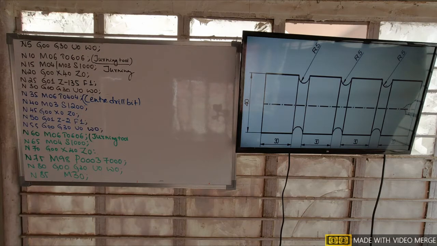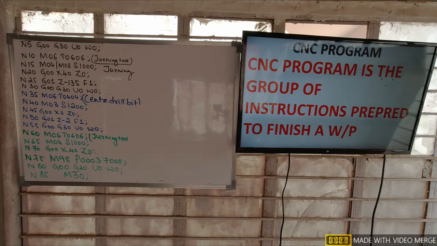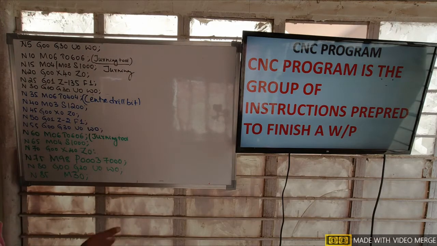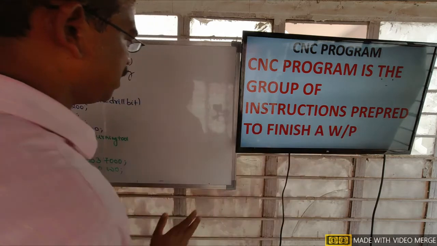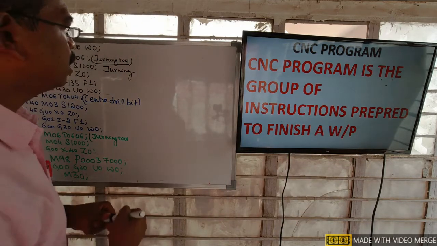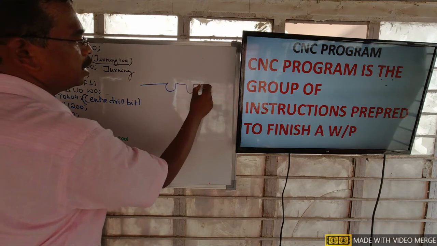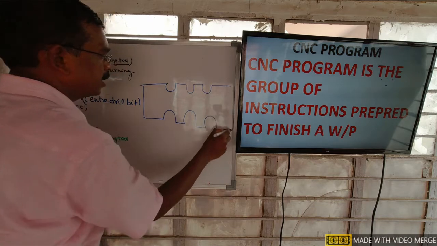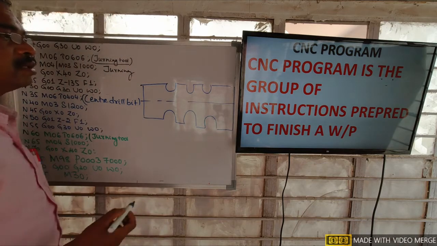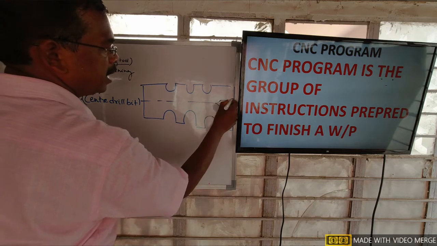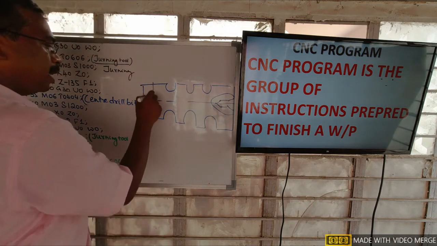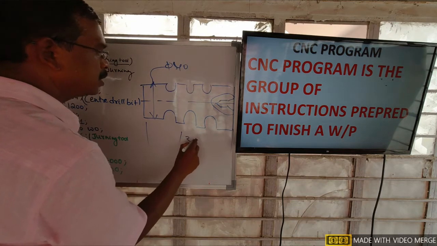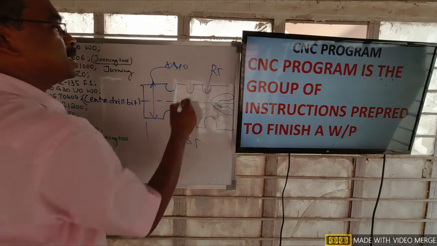So what is a CNC program then? A CNC program is the group of instructions prepared to finish a workpiece. That means if we want to finish this workpiece, we have to perform a number of operations. Here, one center drilling operation is also there. One diameter we have to finish, that is diameter 40 for a length of 135 mm, and radius at 3 places R5.